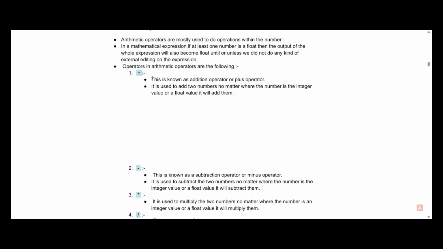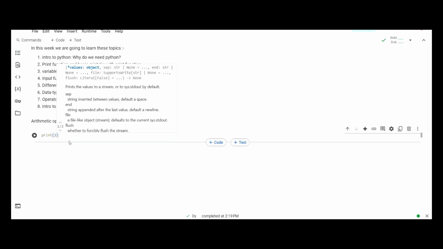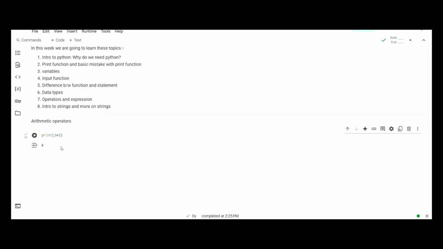The first operator is going to be the addition operator, and the symbol or the keyword used to represent it is a plus sign. So the plus operator is used to add any two numbers, no matter whether the numbers are integer, float, or both. Let's see this in our code editor. What do you mean by this? It basically means that if we do print 2 plus 2, here we are using the addition operator, and if we run it, we'll get our desirable output. This is basically the addition operator.